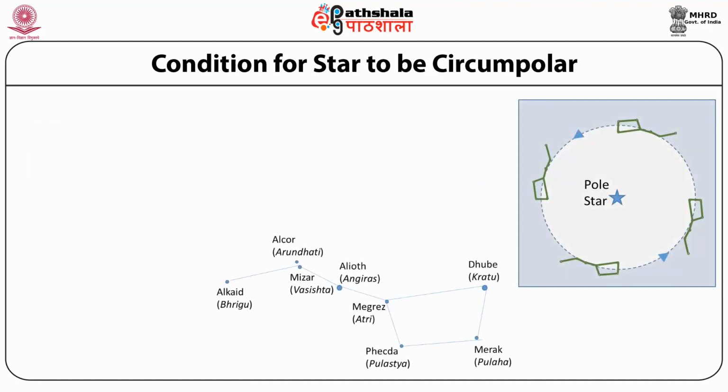Let us consider an example of the constellation Big Bear, which in Hindi is called Saptarishi. This constellation has 7 stars. This constellation is also shown in the picture.